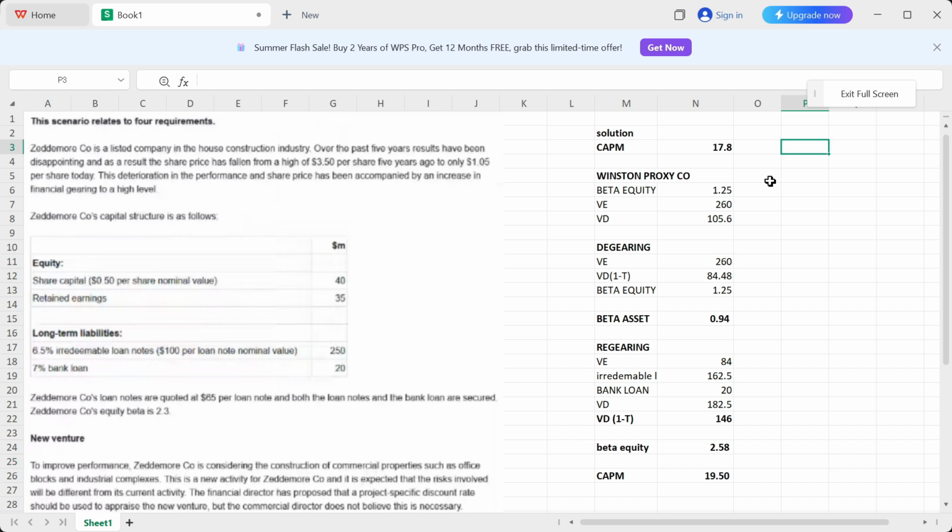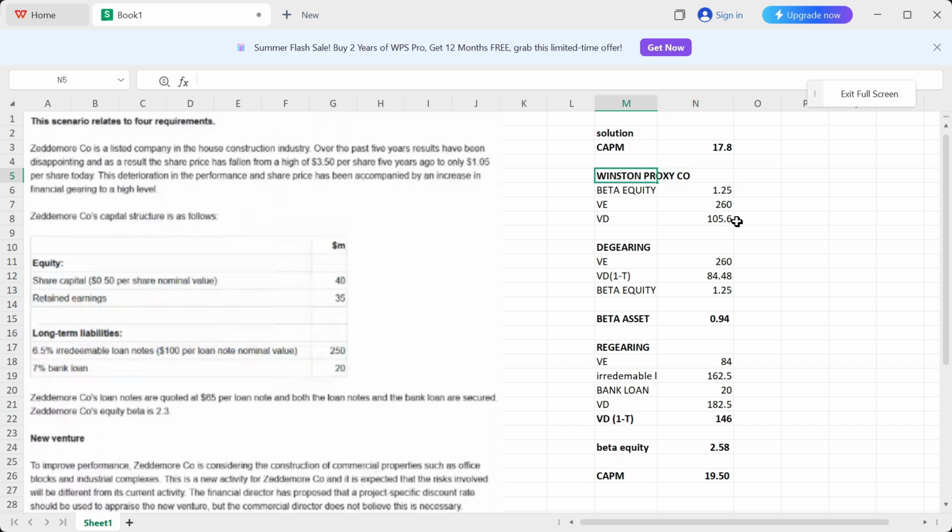Okay, so let's just quickly take an overview of this question. So basically, first of all, we had to calculate the current cost of equity, which was before taking the investment. So we did that and it came out to be 17.8. Then the company, Zeddemore company, tried to enter a new venture. So for that, we had to calculate a project specific cost of equity, just like we learned in our lectures, right? So for that, you guys know that we always need a proxy company from the same industry that we are trying to invest in, right?